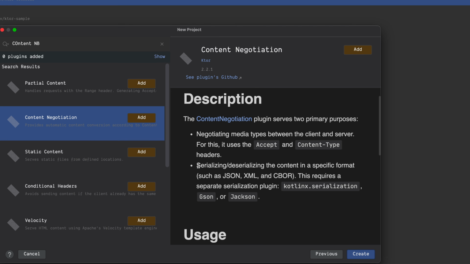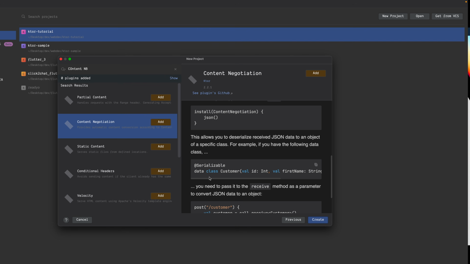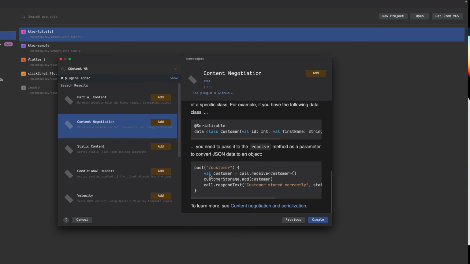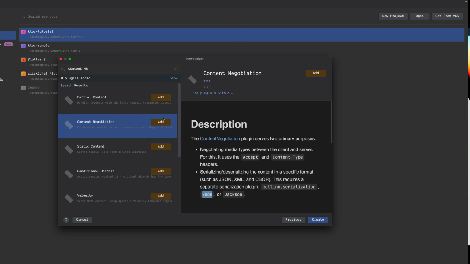Second, it can also help in serializing and deserializing. For example, we have a model, we want to serialize it in JSON, XML, CBOR, all those kind of things. We will be using JSON. JSON is JavaScript object notation. Again, you can go to codepur.dev and read everything in one of the cookbooks. And for this, we also require a separate serialization plugin, which can be either Kotlinx.serialization JSON or another one, and then this is how you will use it. They have a very good example. We will use that, so we will add it.